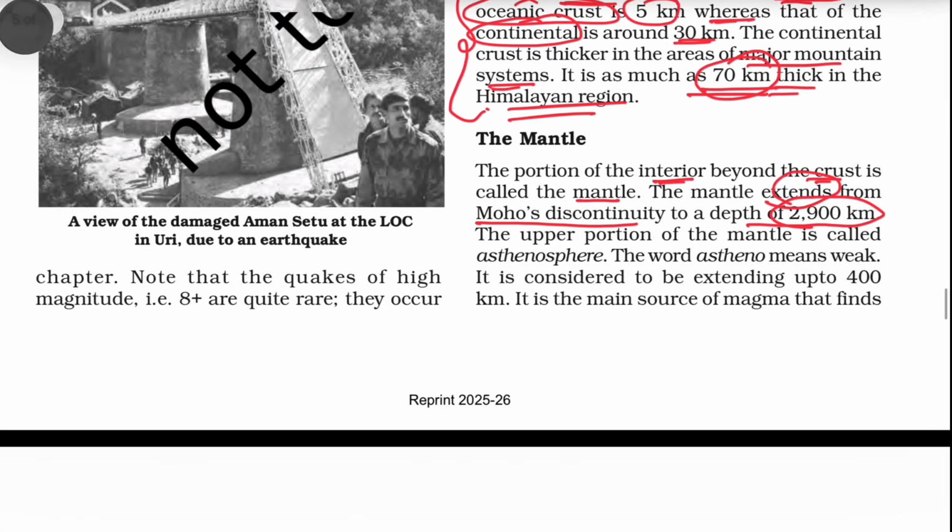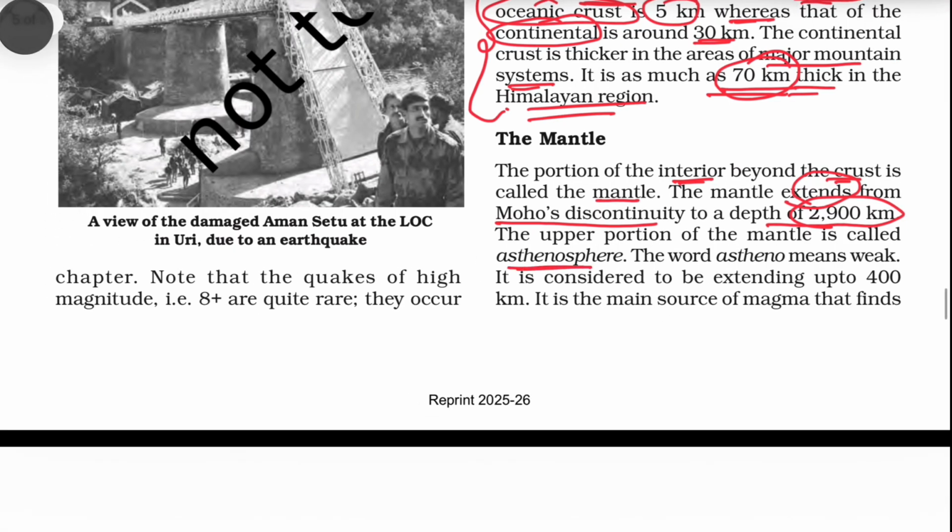The upper portion of the mantle is called the asthenosphere. So first the crust will be there, then the uppermost mantle, and the crust plus the uppermost mantle is called the lithosphere.